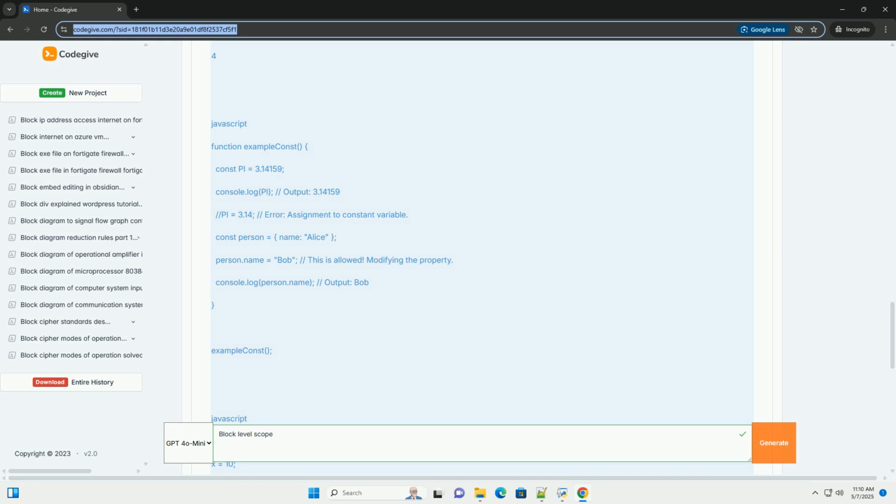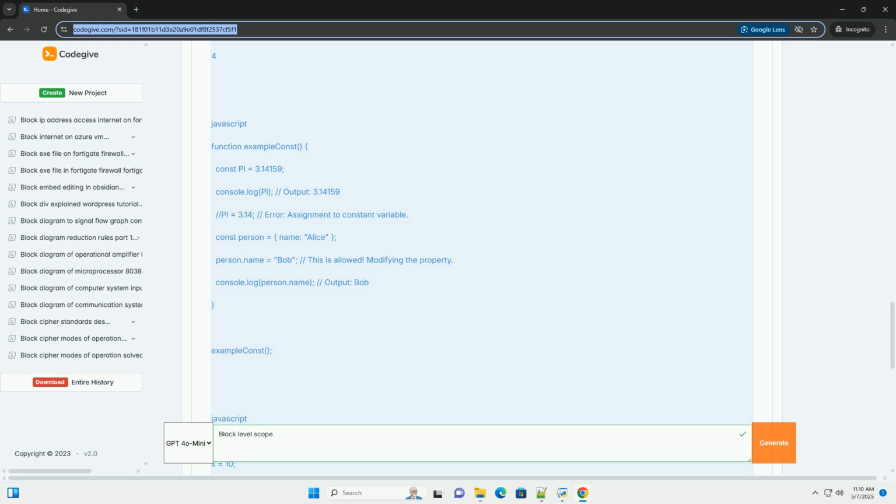3.2 const. const declares a block-scoped variable that cannot be reassigned after it is initialized. Attempting to reassign a const variable will result in a type error. It's important to note that const doesn't make the value of the variable immutable, unchangeable, only that you cannot reassign the variable to point to a different value.